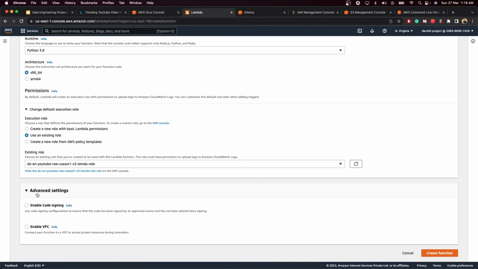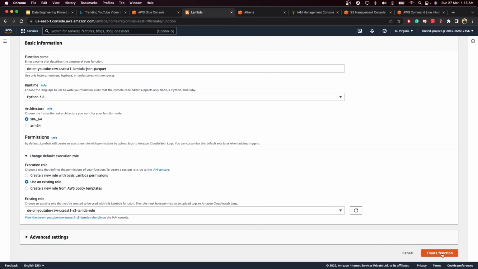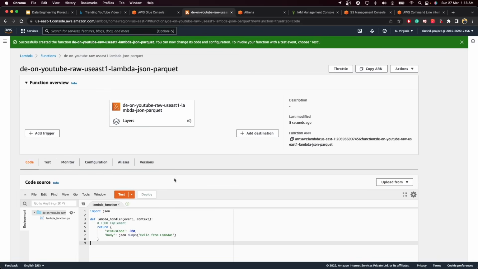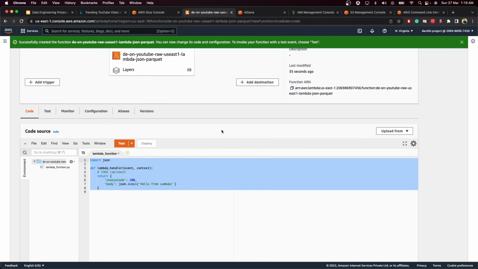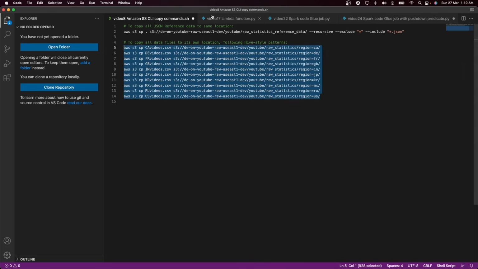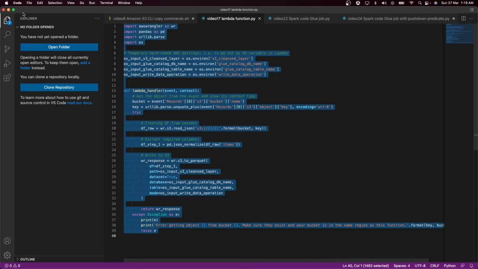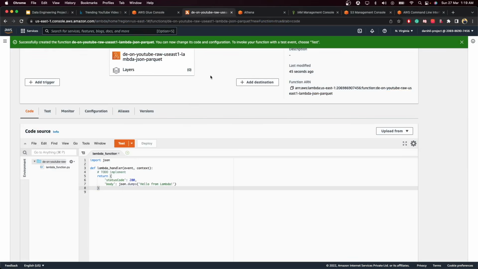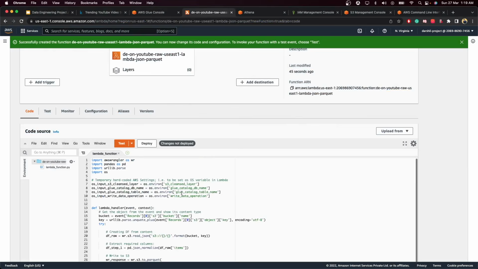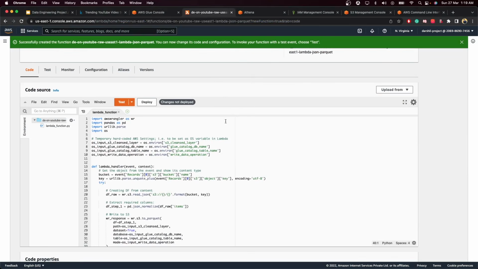Advanced settings, keep it as it is. We don't want to go to advanced. Then click on create function. Once you create your function, you will see something like this. You can write your Python code over here. To save time, I have already written the code so you can understand it. If you have basic Python knowledge, you will understand this code, but I will explain what it does. Just paste it over here. I will provide the link to this code in the description.